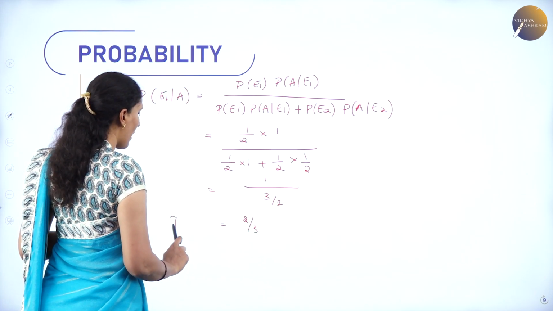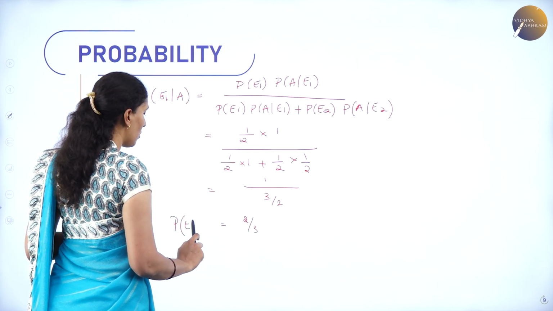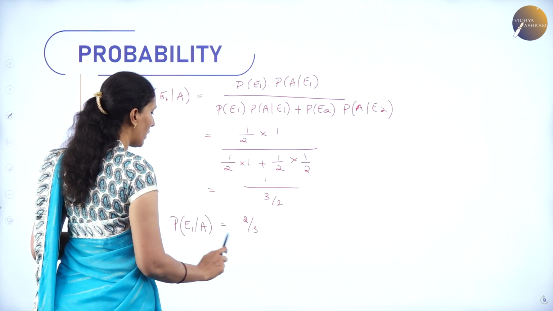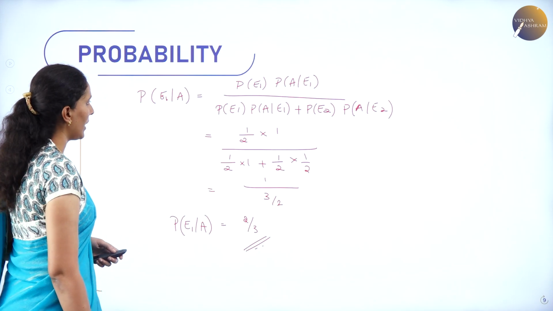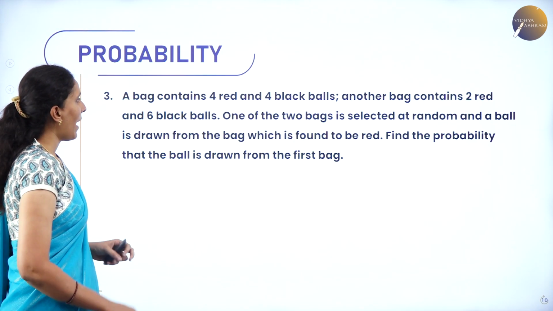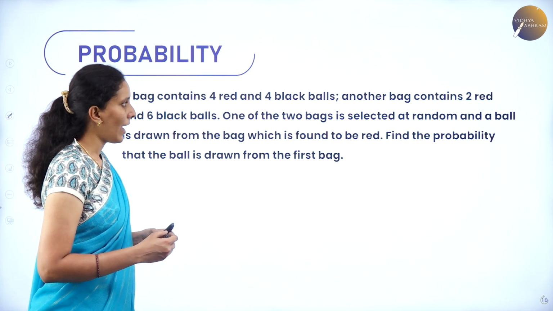So therefore the probability of choosing the second gold coin when the first coin is already gold is 2 by 3. Next, a bag contains 4 red and 4 black balls.